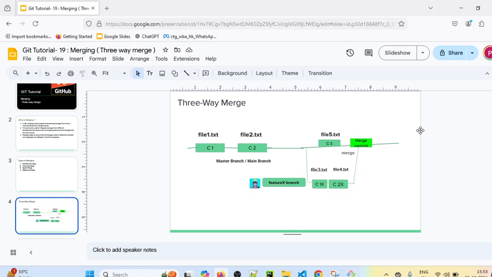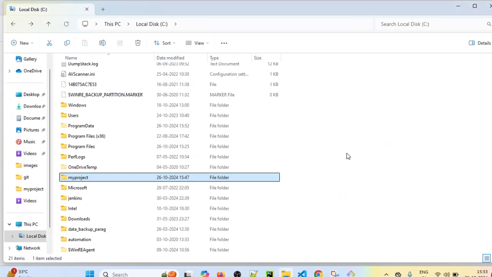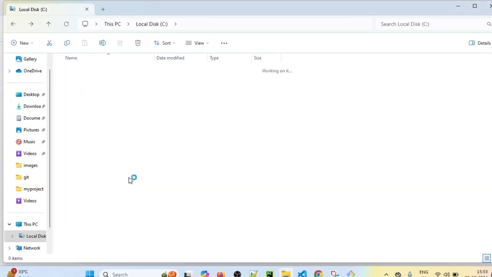About conflicts we will see in a coming session, but in today's session we will see one simple example of three-way merge. We will add new files into the master branch after the feature X branch is created. So let's see a practical example of three-way merge. I will just open my project. In my project folder, we don't have anything. It is a totally empty project.